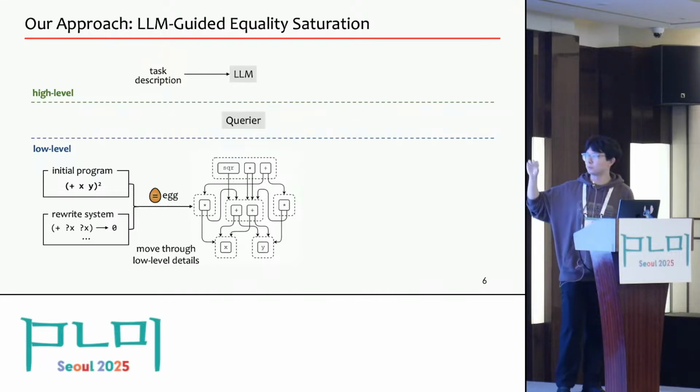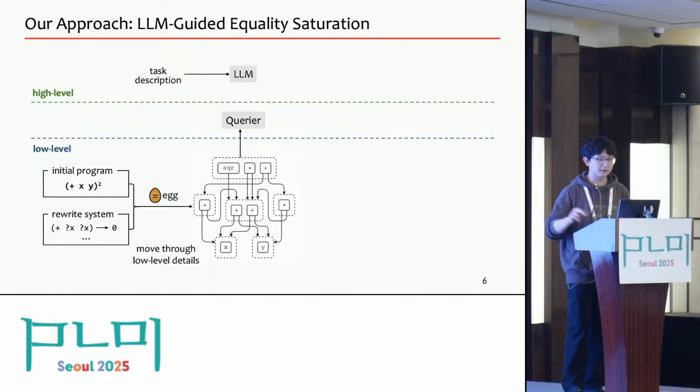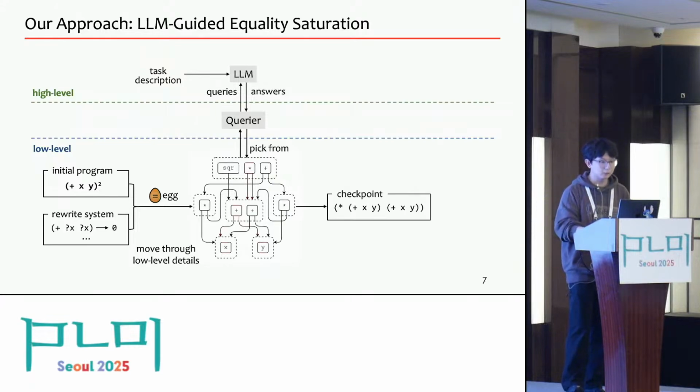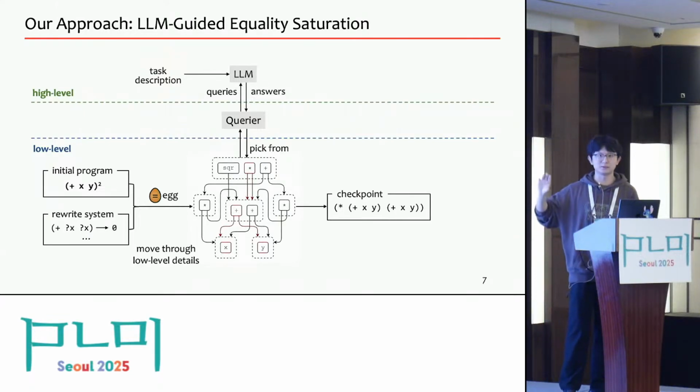And then the remaining problem is how to extract the checkpoint from this intermediate EGRAPH. To do this, we will put a query between these two different levels. This query takes the whole EGRAPH and raises high-level queries to the large language model, takes the response, and uses this response to pick a checkpoint from the EGRAPH. And once such a checkpoint is decided, the low-level process will move to the next round.